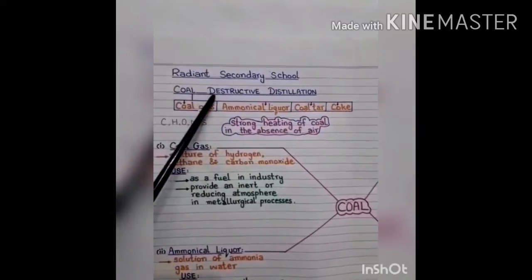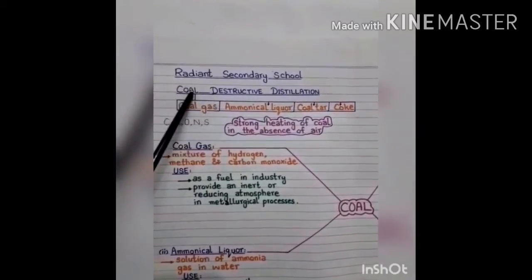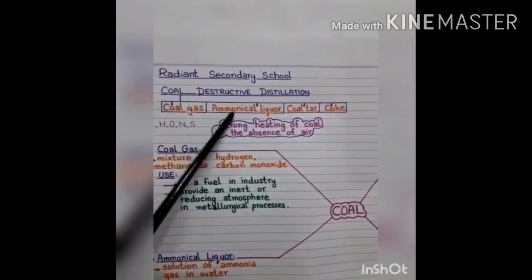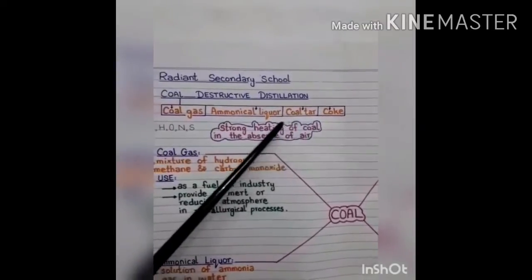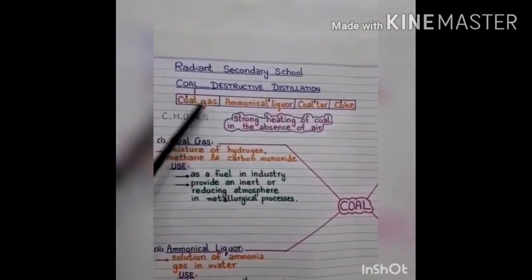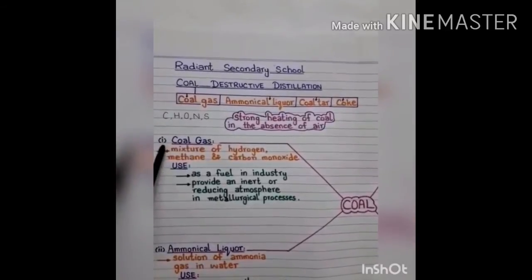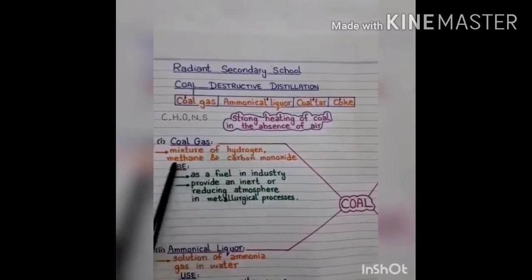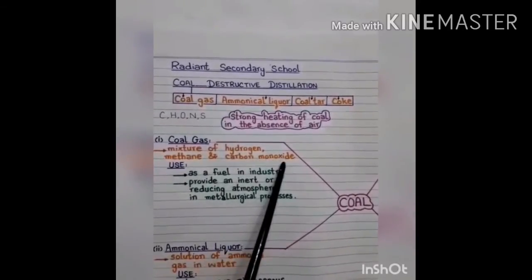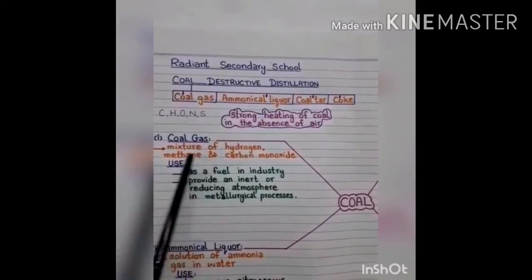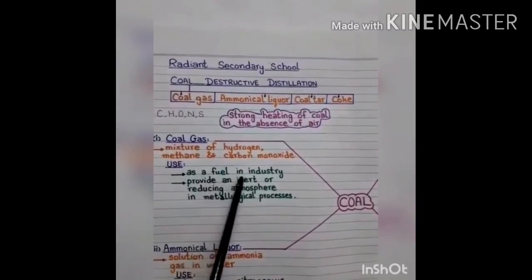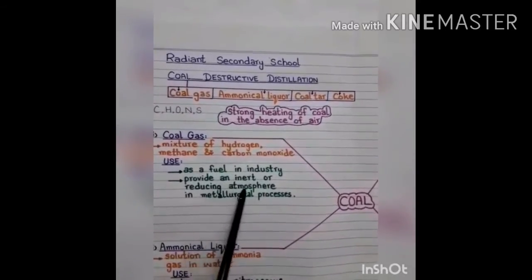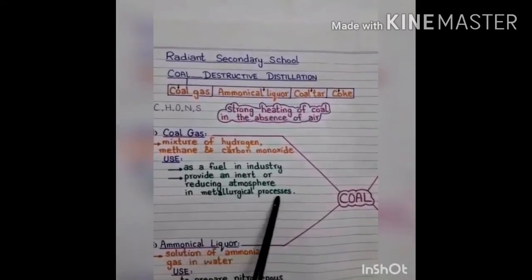As a result of this destructive distillation, main products which are obtained from coal are coal gas, ammonical liquor, coal tar and coke. Now we will study these products in detail. The first product is coal gas. Coal gas is a mixture of hydrogen, methane and carbon monoxide. Now what are its uses? It is used as a fuel in industry. It provides an inert or reducing atmosphere in metallurgical processes.